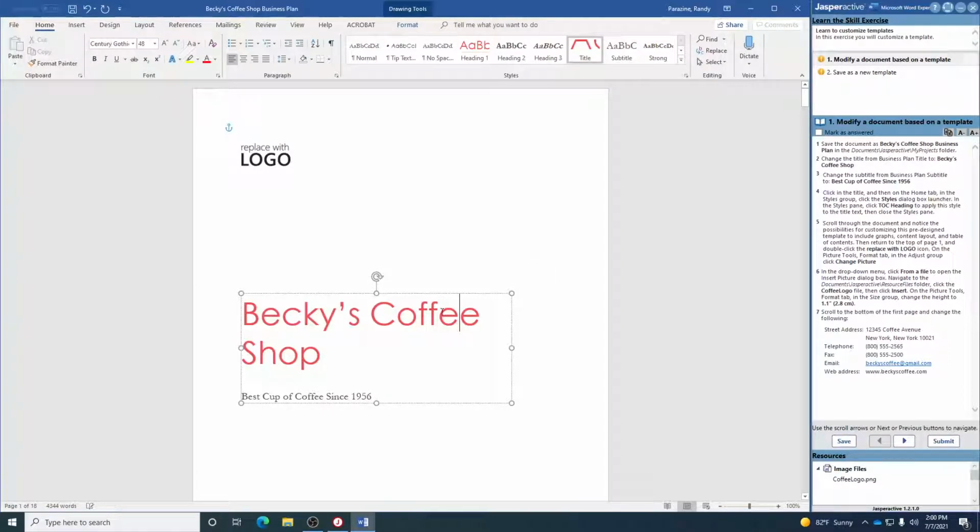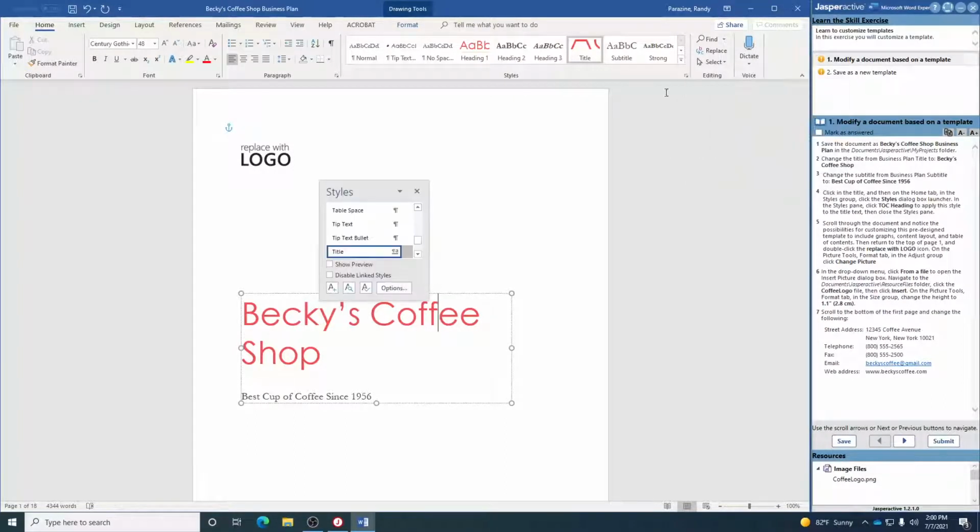Then it says to click in the title, which is Becky's Coffee Shop, and on the Home tab in the Styles group, click the Styles Dialog Box Launcher. So we're on the Home tab. The Styles group is right here. Anytime it says the Dialog Box Launcher, that's these little squares.